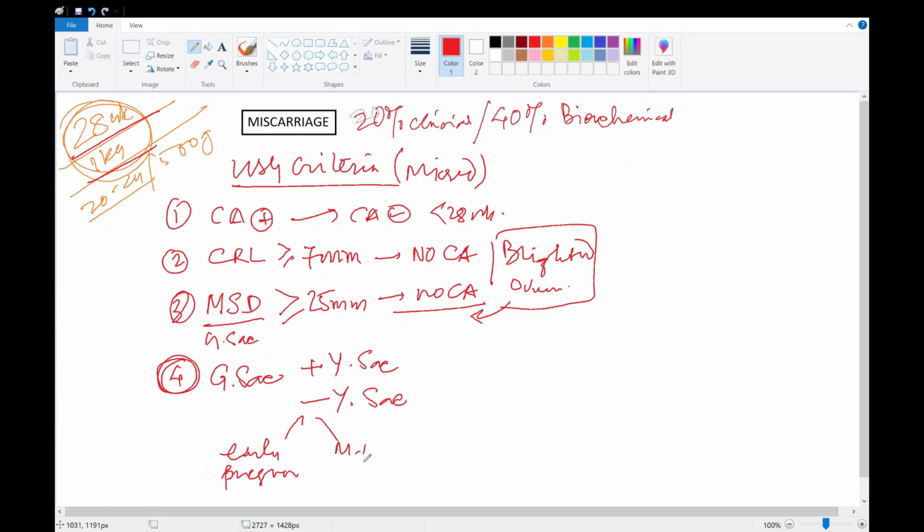or a missed miscarriage. So when yolk sac is there, we repeat the scan after 11 days, and when yolk sac is not there, we repeat the scan at 14 days. This is important. This can come in MCQ. So repeat should be done after 11 days if yolk sac is there, and if yolk sac is not there, a scan should be repeated at 14 days. If there is no mention of yolk sac, better to go with the 14-day answer or 2 weeks.